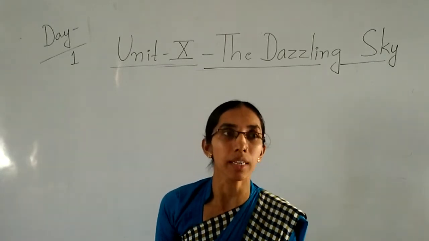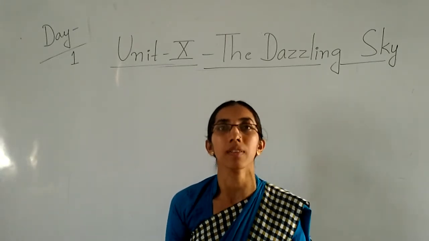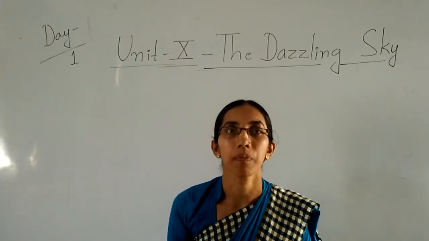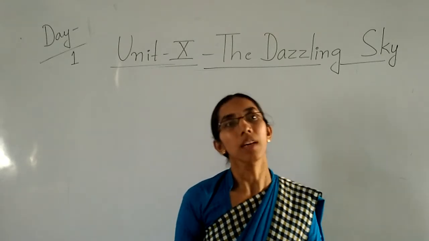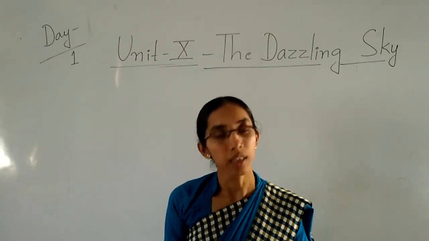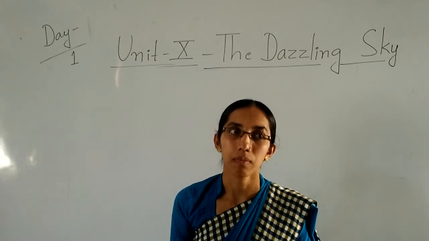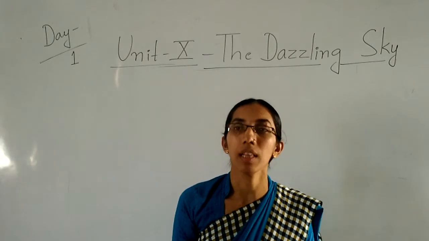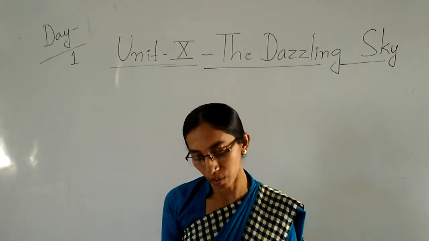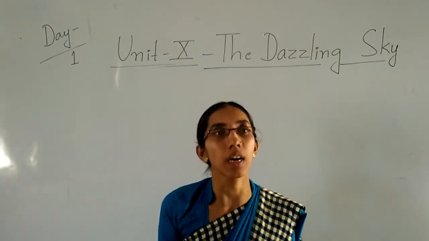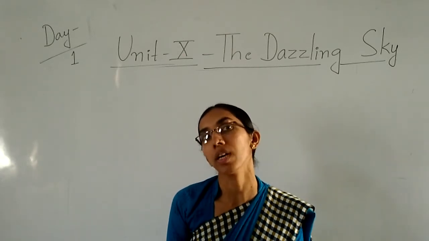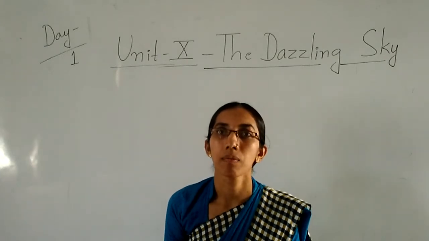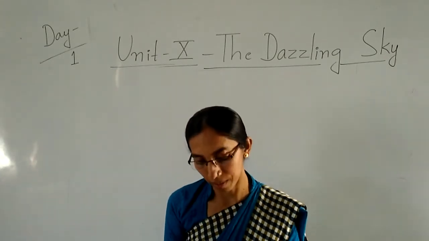Now tell me, in the daytime, what can you see in the sky? Yes, you can see the sun. In the night, yes, you can see numbers of stars, and then the moon. Very good. So what does the sun give us? Yes, it gives us light and heat.